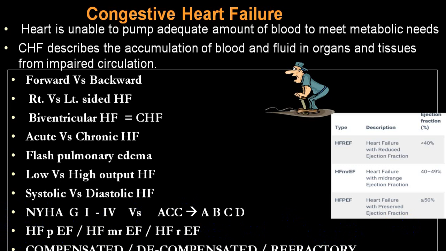Compensated means the cardiac output is still maintained, ejection fraction is still maintained, but the person starts getting symptoms and signs on exertion or on some precipitating factor. That we call compensated, where ejection fraction is still maintained. As soon as there is any stress, any tachyarrhythmia or bradyarrhythmia, the person's ejection fraction will be reduced. Then we call that decompensated.